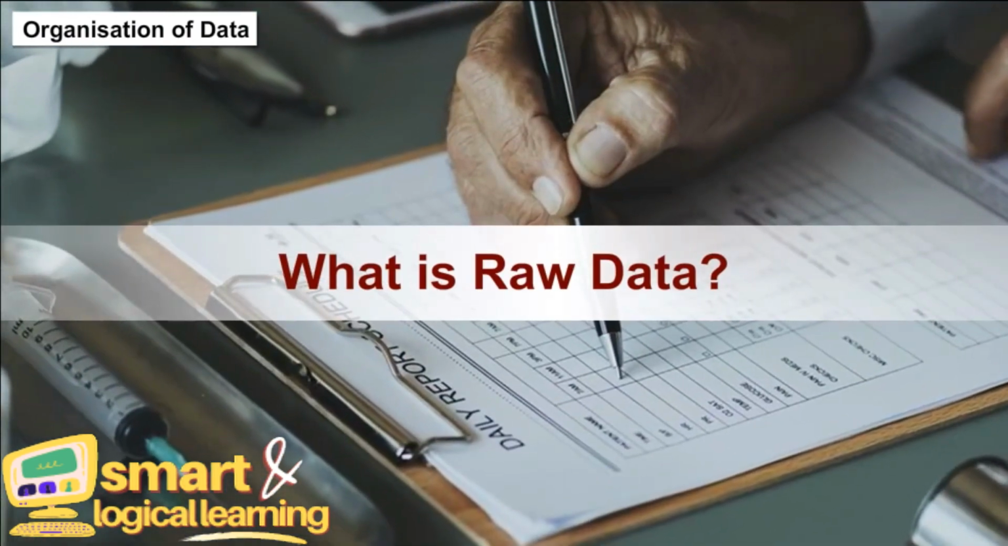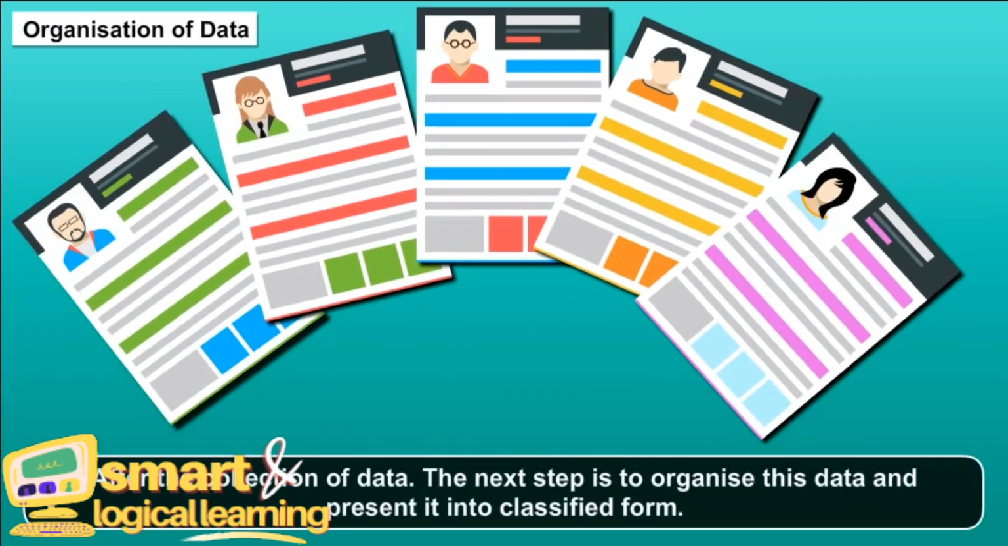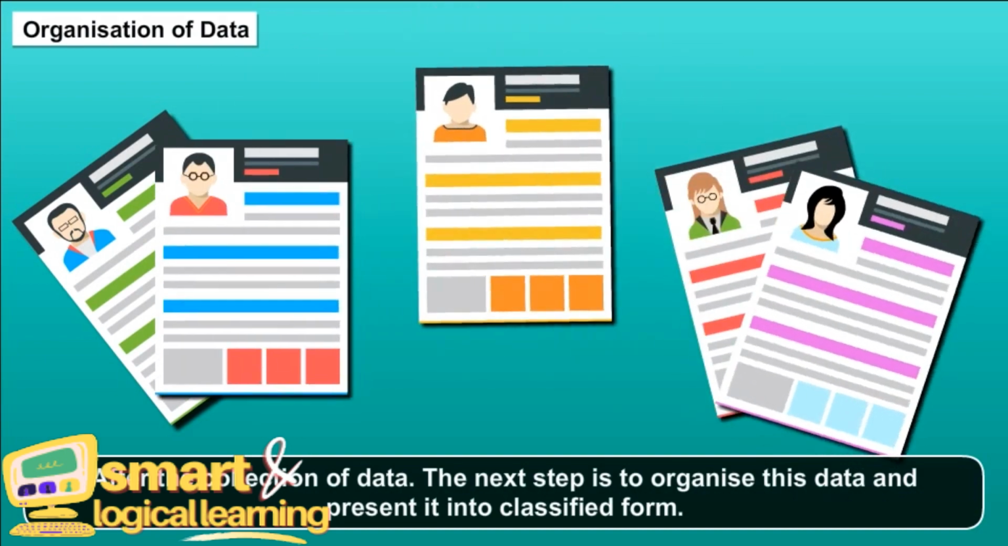What is raw data? Raw data is the disorganized or unclassified data. These are very large and difficult to handle. It is difficult to draw meaningful conclusions from the raw data. After the collection of data, the next step is to organize this data and present it in classified form.